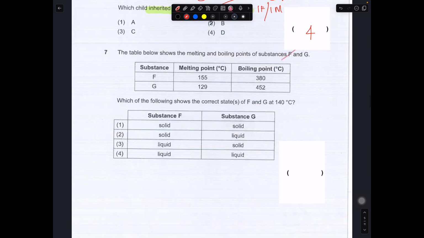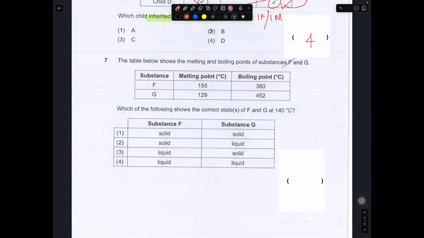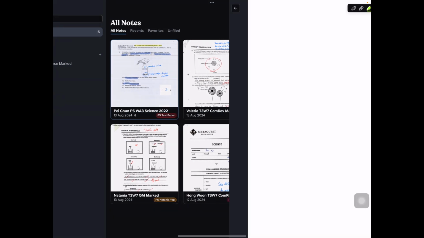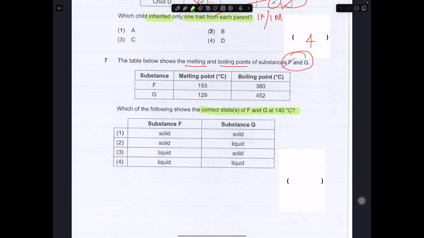Okay, so we are left with 2 more questions. It shows the melting and the boiling point of substance F and G. Over here we can use temperature lines to solve this question. The information on melting and boiling point of F and G are given, so we need to find the correct state of F and G at 140 degrees Celsius. Okay, so this is what we can do. We can draw this.